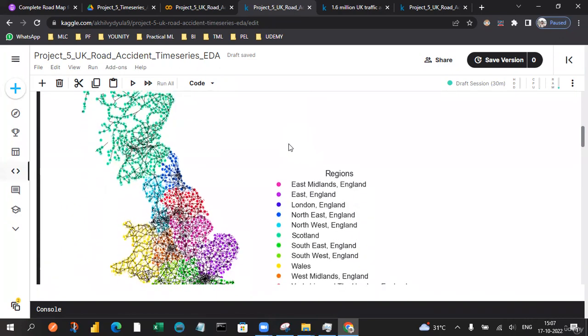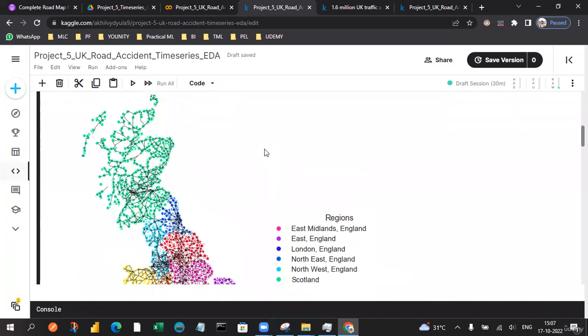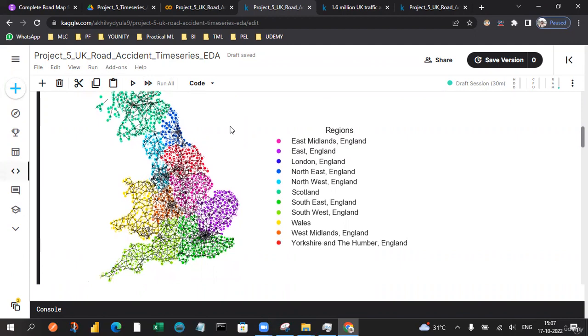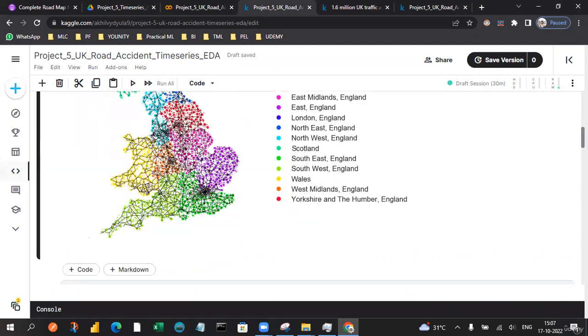And let's see. Most of the area occurred in northwest England and also Scotland. In this population, you can also see southeast England having more accidents when compared to Wales and also when compared to the West Midlands in England.